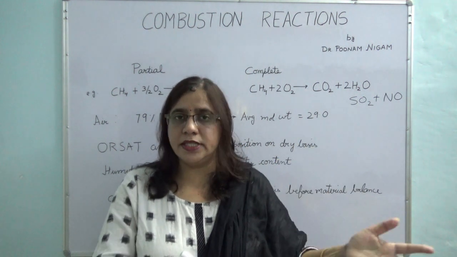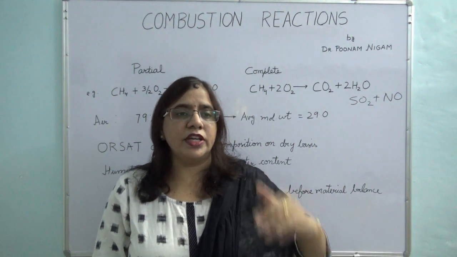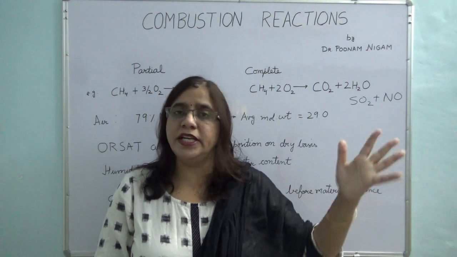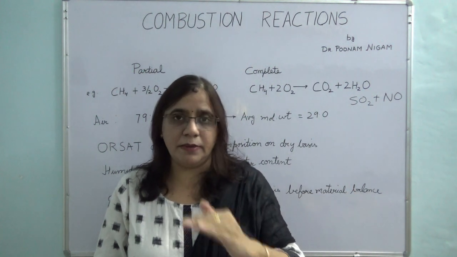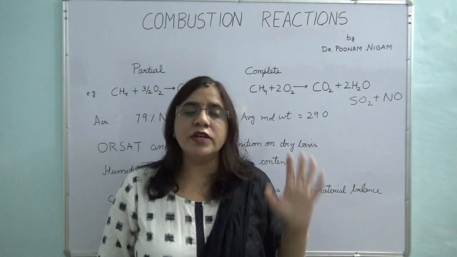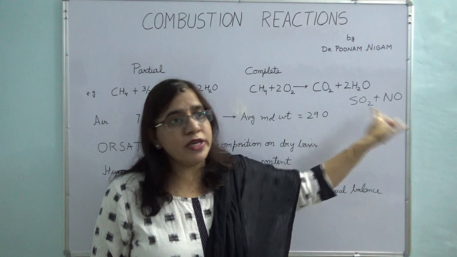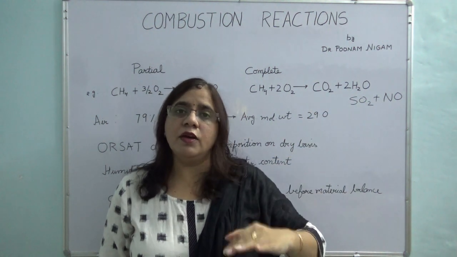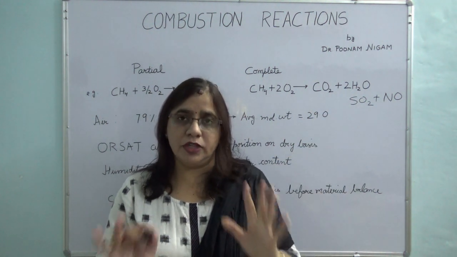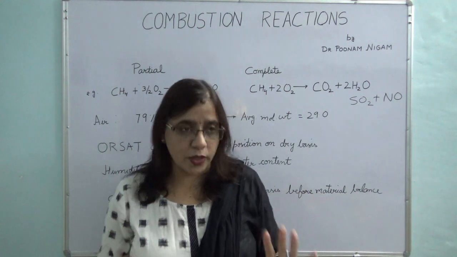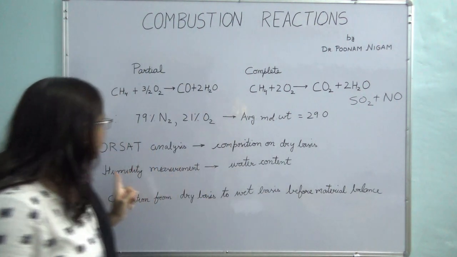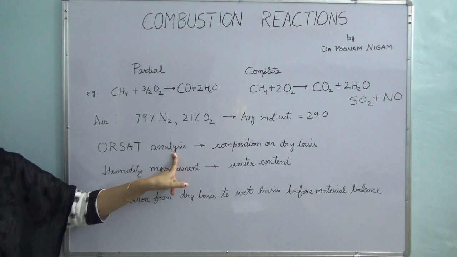The Pollution Control Board sets limitations that you cannot emit, say, SO2 higher than so much ppm and so on. So you have to analyze your flue gases and see whether they are within the environmental limitations which have been set. For that, usually Orsat analysis is used.